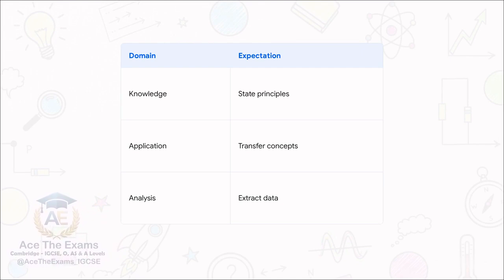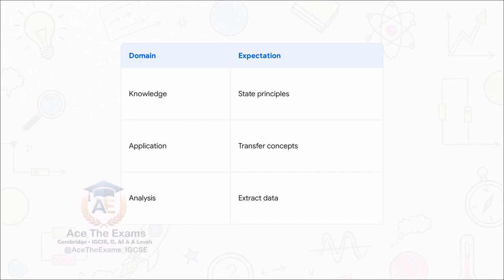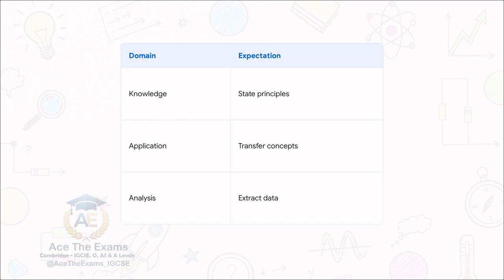First, we have knowledge and understanding, where the expectation is just that you state fundamental principles. This is exactly where our student Alex got stuck. He possessed the knowledge but totally failed to move past this basic domain. Second is application. Can you transfer these concepts to completely unfamiliar contexts? Like, if they give you a fictional planet with a 40-hour rotation and a 500-day orbit, can you apply the rules of Earth's cosmic clockwork to this brand new scenario?